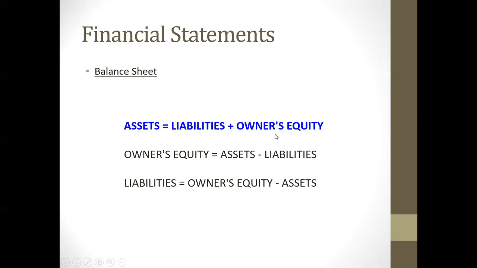That's the accounting equation. They call it a balance sheet because both sides of the equation have to balance. So the total of all your assets has to equal the total of your liabilities plus your owner's equity. If they do not balance, then you have a problem.